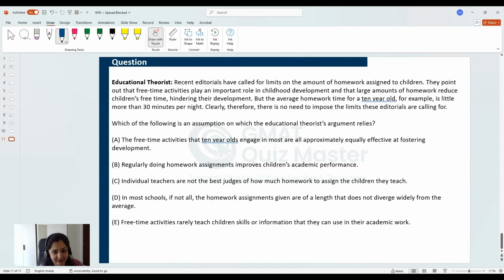Other official question which is based on the same logic. It is an assumption question. However, the logic of the passage is almost the same here. The language of the passage is different. The kind of inferences that you need to draw are different. I want you to try this question as well and let me know in comments why you think this one might have been easier.